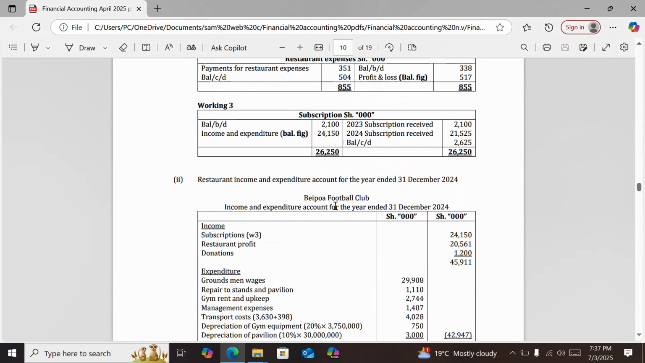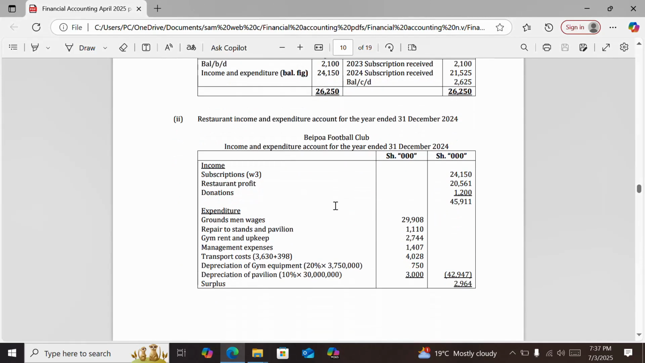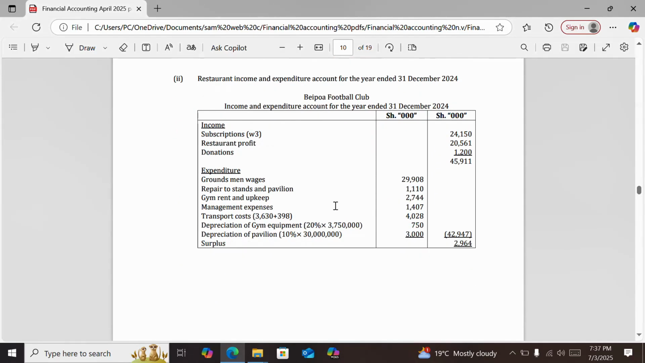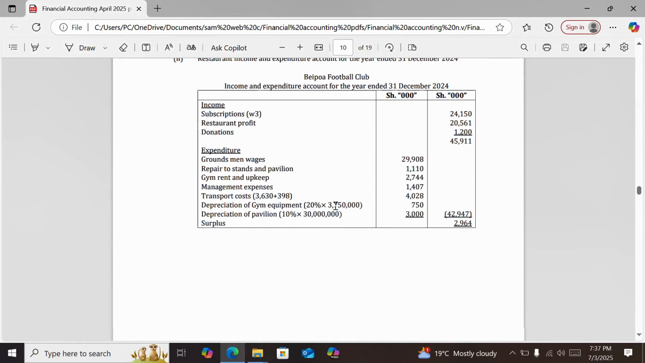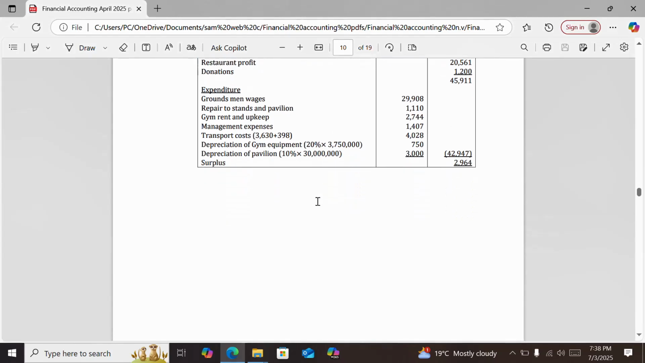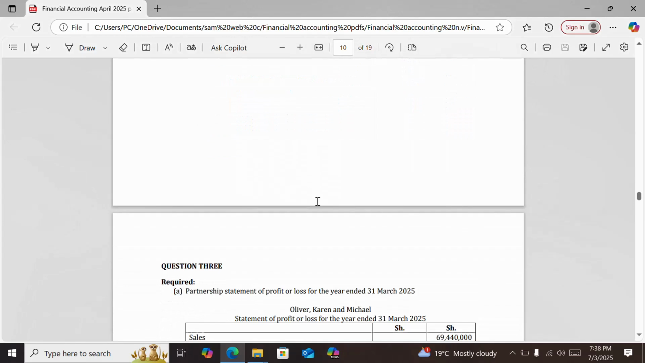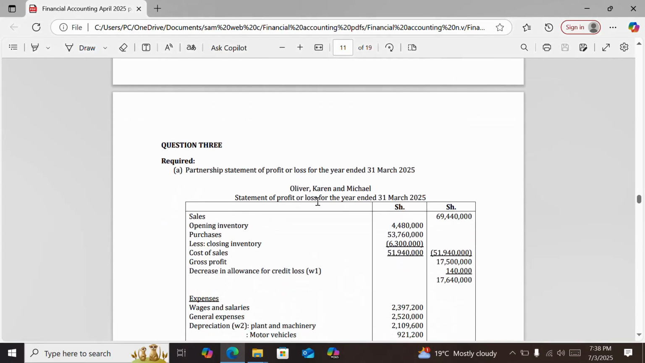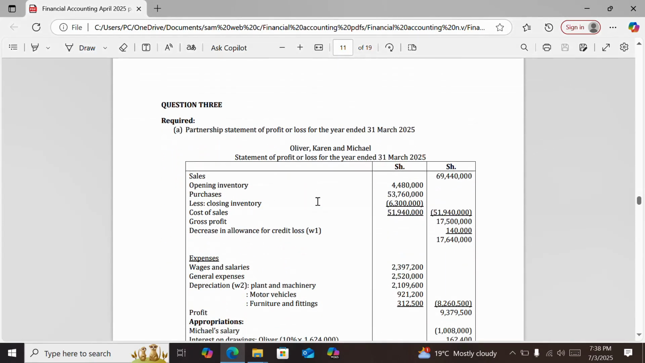And then Roman 2, income and expenditure account for Bayport Football Club. This is the income and expenditure account. You have the income, and here you have the surplus, so you can see how I've done this, and you can also do it. Then question 3, this was a question on partnership.